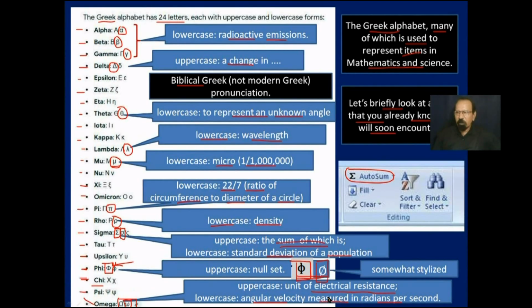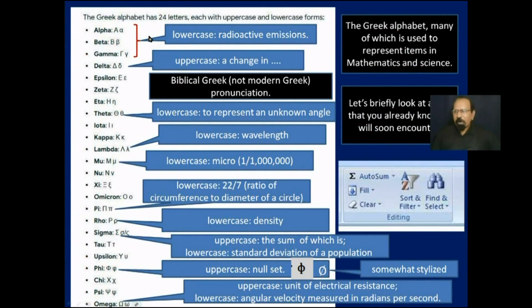I don't think you will meet this lowercase omega in physics or math at CSEC level, but you will meet them later on when you study higher. So that's just an overview in case you are doing physics and you are doing math and you come across these symbols and you're wondering where did they come from and what do they represent. This is where they came from, the Greek alphabet.